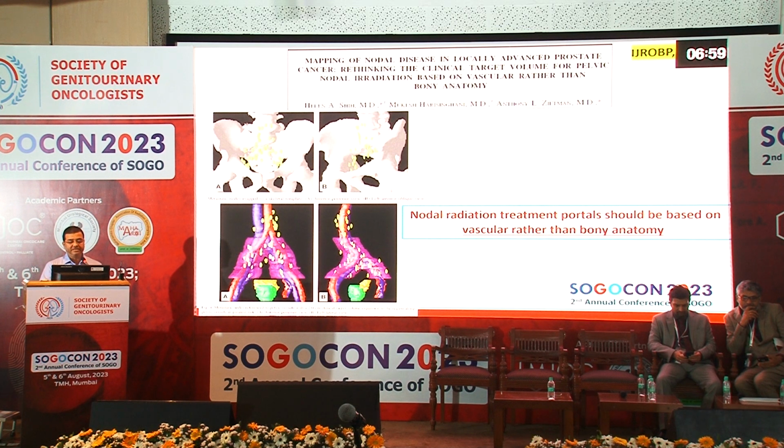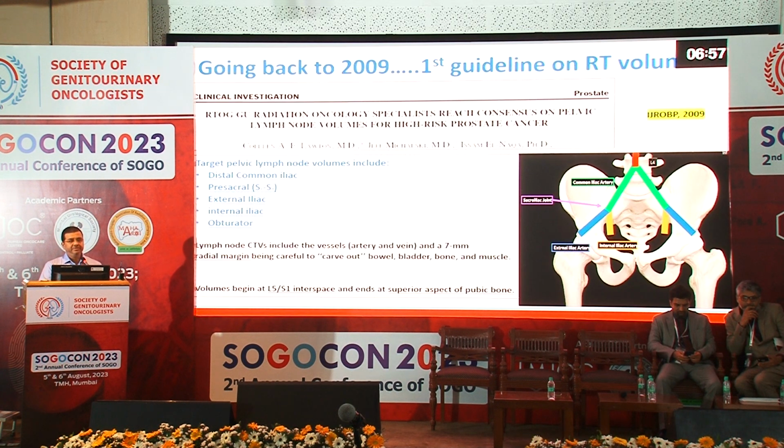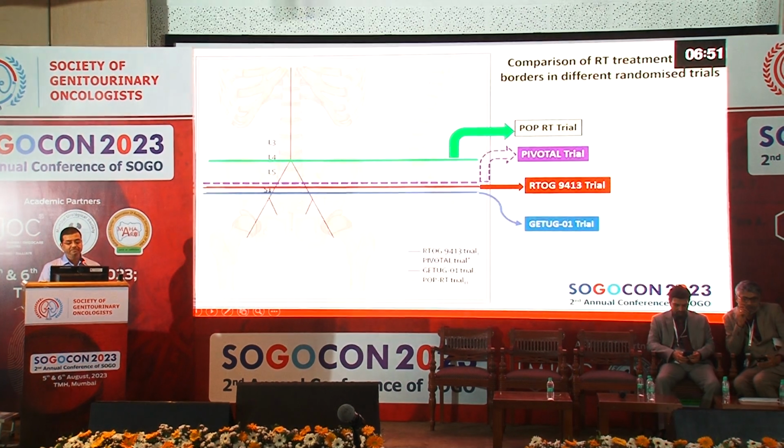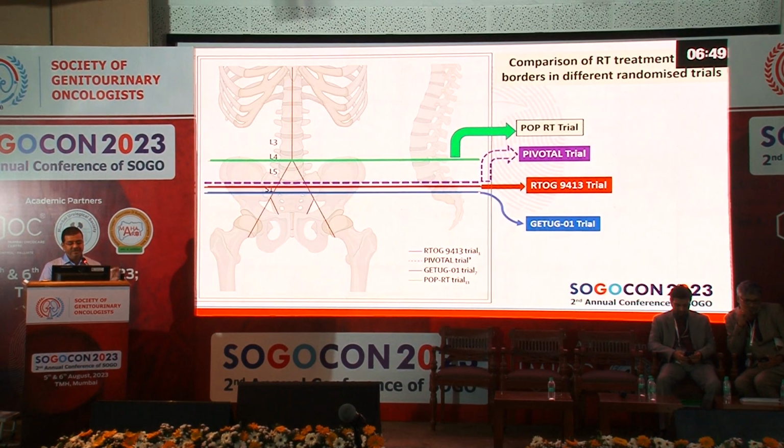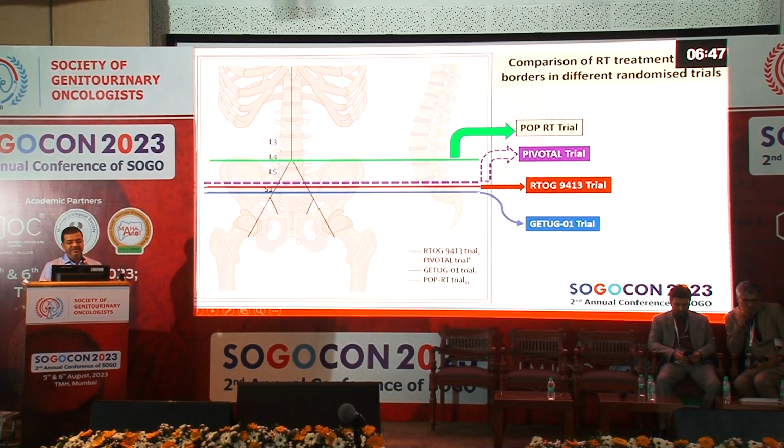Now, if I am including the nodes, these are the nodes which I have to include in my treatment portal. And one thing which is very interesting: if we see the radiation trials themselves, different trials have different superior borders, and that can be the reason why we could not get the adequate results we wanted.